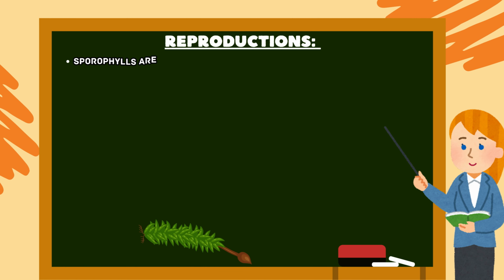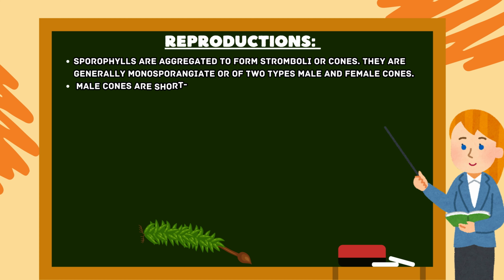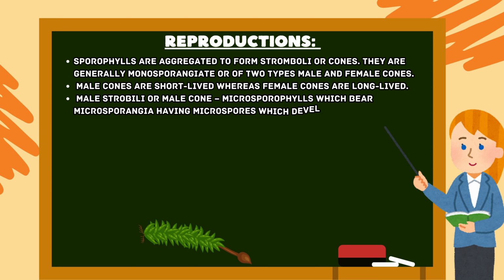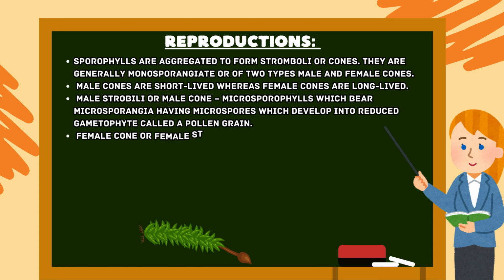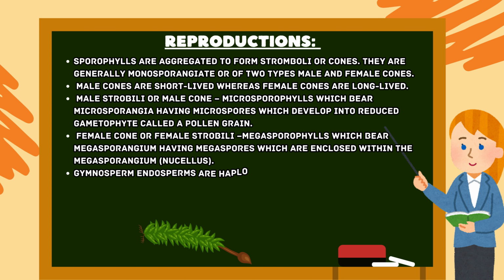Reproduction. Sporophylls are aggregated to form strobili or cones. They are generally monoecious or of 2 types, male and female cones. Male cones are short-lived, whereas female cones are long-lived. The male strobilus or male cone has microsporophylls, which bear microsporangia having microspores, which develop into a reduced gametophyte called a pollen grain. The female cone or female strobilus has megasporophylls, which bear megasporangia having megaspores, which are enclosed within the megasporangium, that is the nucellus.